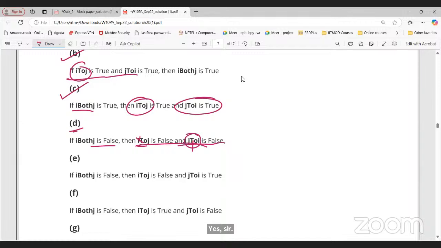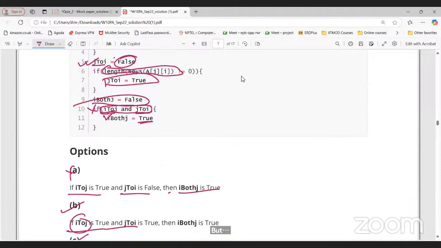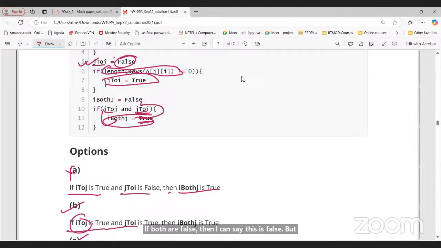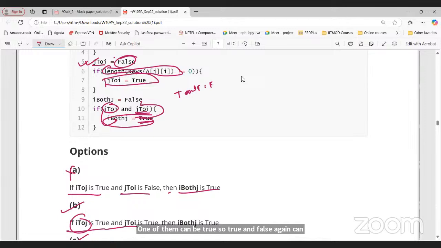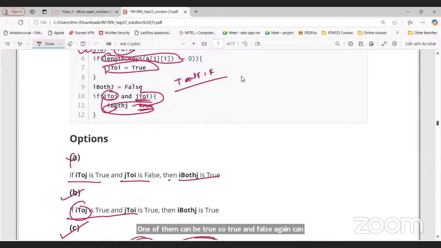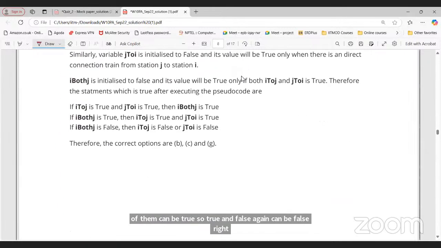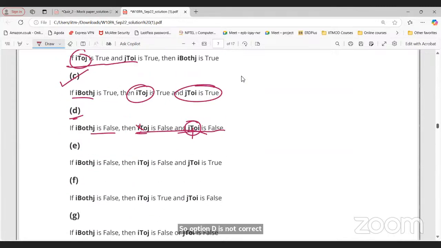But we can't say the reverse for 100% sure. If you look at this expression, if both are false, then I can say this is false. But if this is false, I cannot say both are false. One of them can be true. So true and false can again be false, right? So option D is not correct.